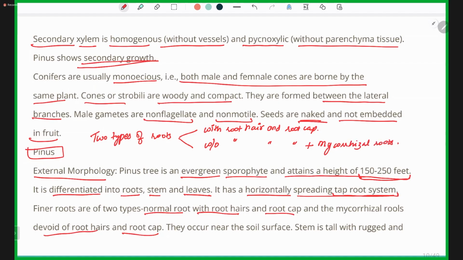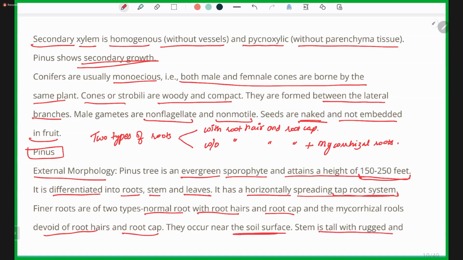So in the taproot system, there are two kinds of roots present, one with root hair and root cap, and the one with the mycorrhizal or fungal association, which lacks root hair and root cap. They occur near the soil surface, which is very obvious.